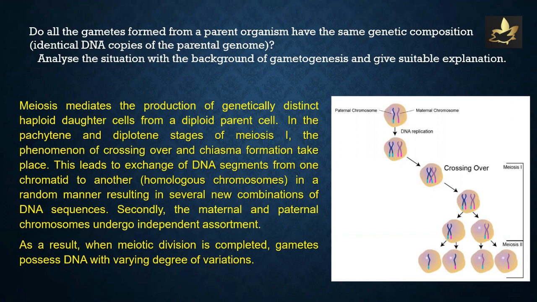This leads to exchange of DNA segments between one chromatid and another in a random manner, resulting in several new combinations of DNA sequences. Secondly, the maternal-paternal chromosomes undergo independent assortment. As a result, when meiotic division is completed, gametes possess DNA with varying degrees of variation.